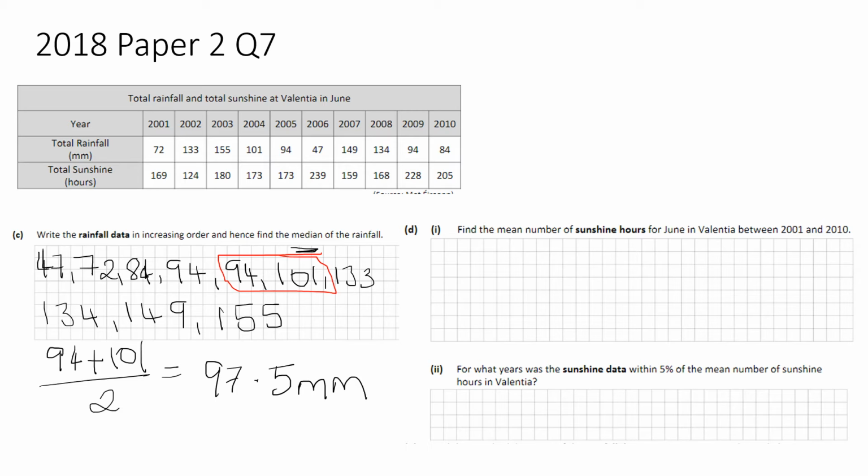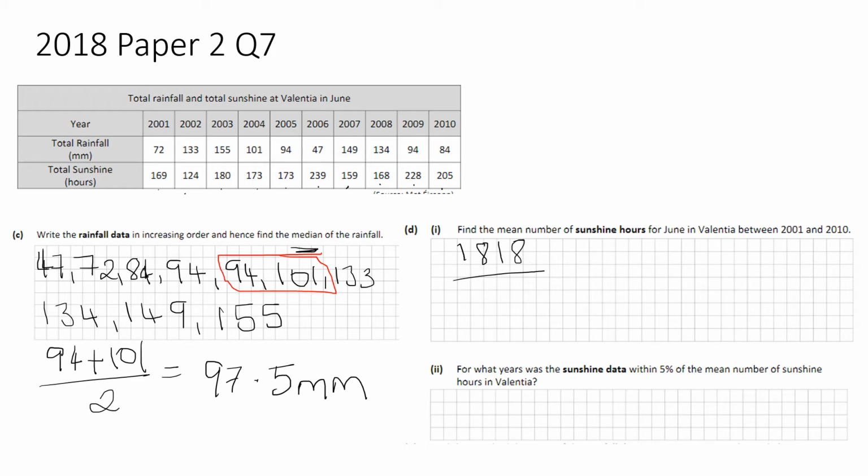For the next one then, find the mean number of sunshine hours for June in Valencia. So we're looking at sunshine hours, and what we do is we add 169, 124, 180, 173, 173, 239, 159, 168, 228, and 205. When we add them together, their total is 1,818.